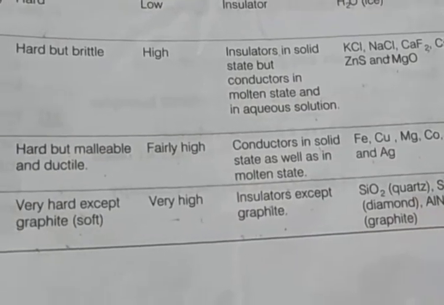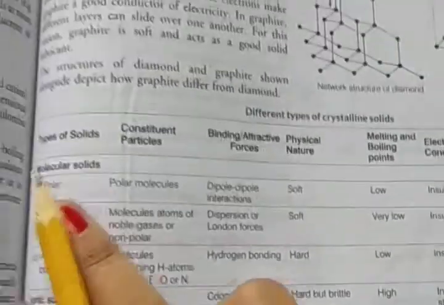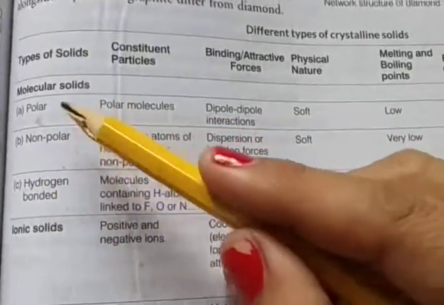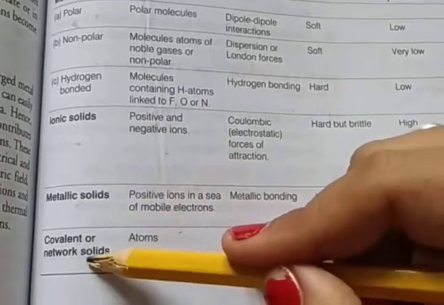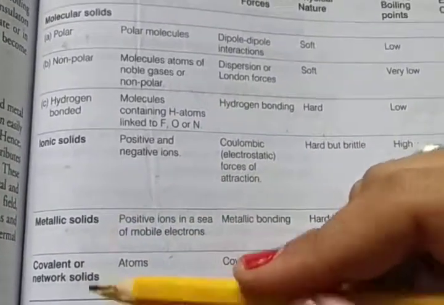Okay, clear? So there are 4 types of solid: molecular solid, ionic solid, metallic solid, and covalent or network solid. Clear?